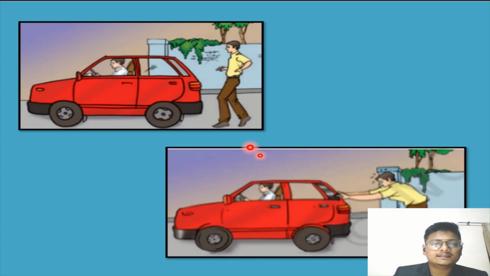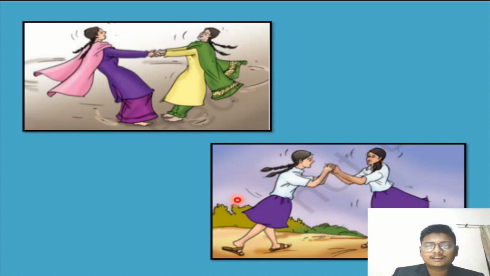Okay, and see the second one, there is a car. In this car, the person is not applying any force, and in the second one, he is applying some force. He is moving that car a little bit, so he is applying some force over there. And after this, everyone has seen this and everyone has played this also. The first one is known as, yes students, ringa ringa roses, and in the second one, they are just fighting with each other.